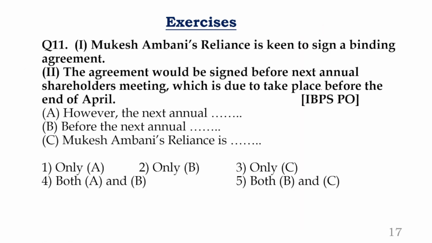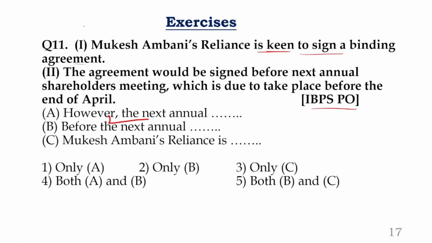11th one. This was given in IBPS PO. Okay, watch the statement carefully. Mukesh Ambani's Reliance is keen. That means they are very careful, very watchful, to sign a binding agreement. So now they are very careful when they are signing a binding agreement.